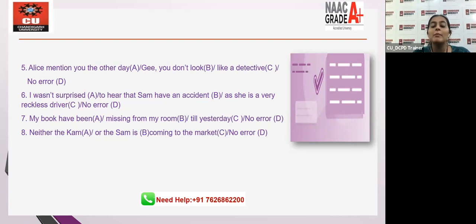My book have been missing from my room. Single thing, single subject. What? Book. We're talking about a book. So single, that's why singular verb has.